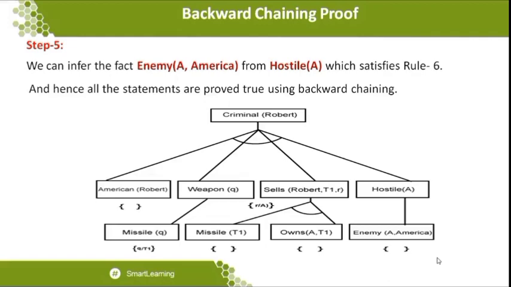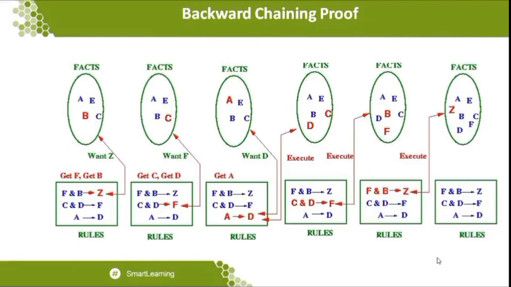One is the facts and the second one is the rules. When any rule can be matched against the facts, then that particular rule is taken to the facts. So let me show that particular example on the next slide. So this is an example for the backward chaining proof.